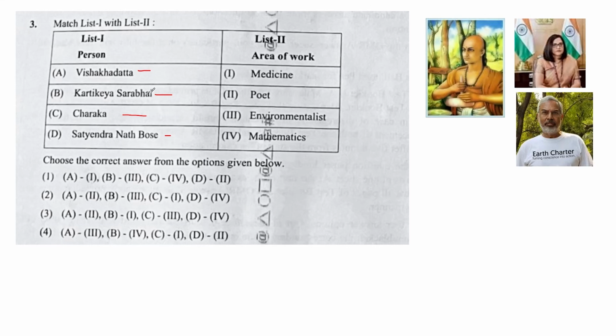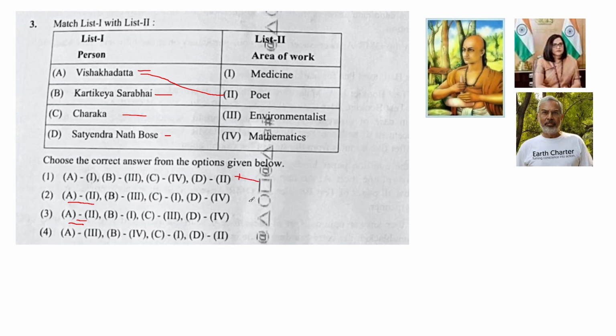During the Gupta age, Visakhadatta was a court poet of Chandragupta II. So Visakhadatta is a poet. Let us check: A is 2. Here A is 2, and in option 2, A is 2 as well. So we can eliminate these two options.